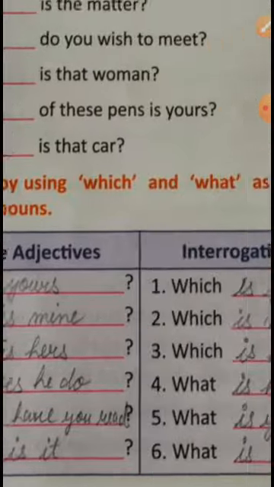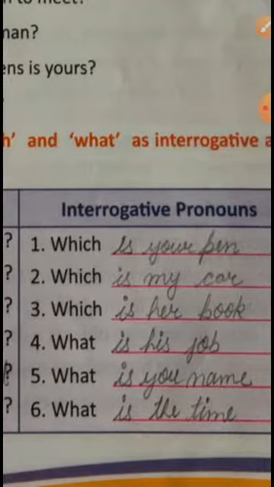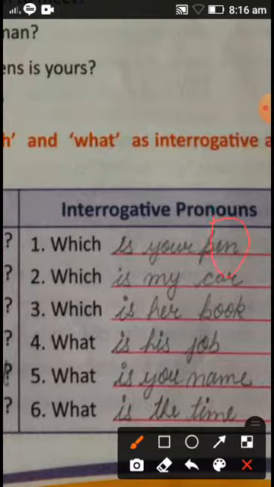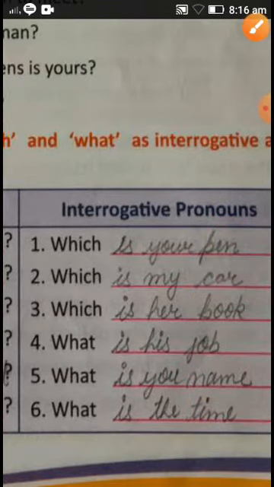Okay. Next one is interrogative pronoun, which is your pen. Here you can see pen is written at last, which is noun. Okay, which is my car. Then which is her book. What is his job? What is your name? Okay, and what is the time? So this is the difference between interrogative adjectives and interrogative pronouns. But at the end we need to put full stop. Okay. Now this chapter is over.